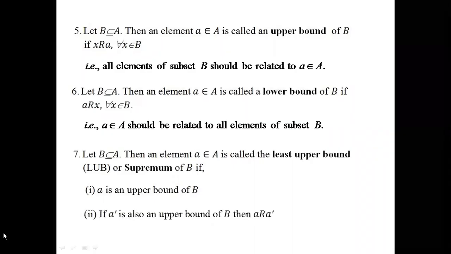Then A dash, if A dash is also an upper bound of B, then A should be related to A dash. So you will collect another upper bound and we relate it in this manner: if A is related to A dash, and these two conditions are satisfied, then we can conclude that the element A is the least upper bound or the supremum of B.